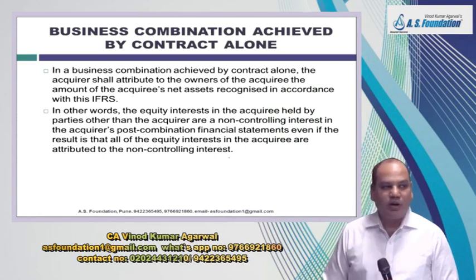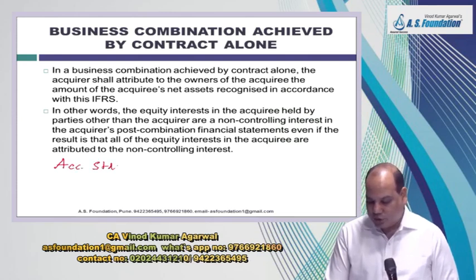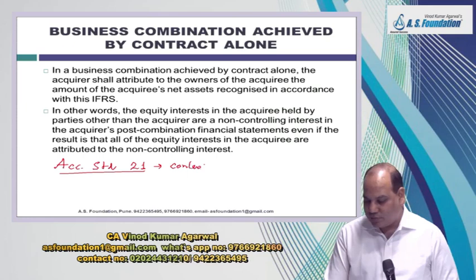You may have studied a similar situation in Indian GAAP, that is Accounting Standard 21. Control can be acquired in two ways. Control can be acquired if you have more than 50% share in the voting power or control over board.